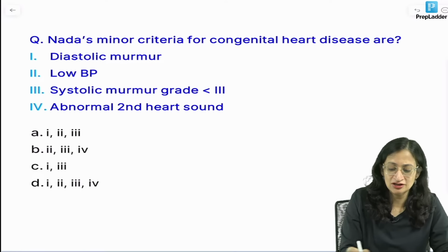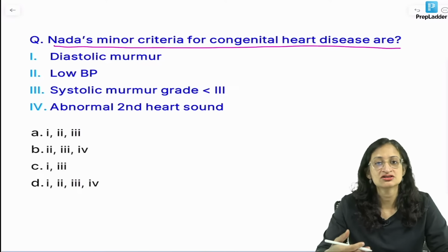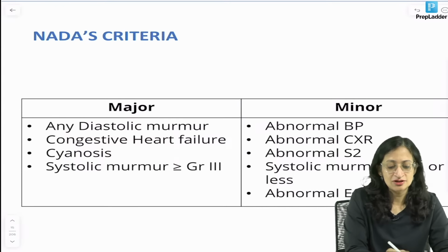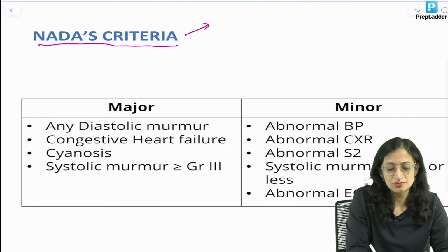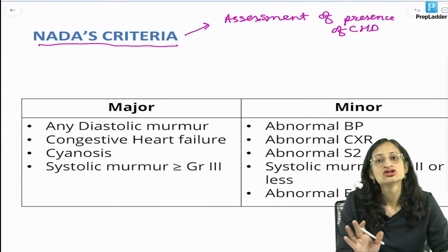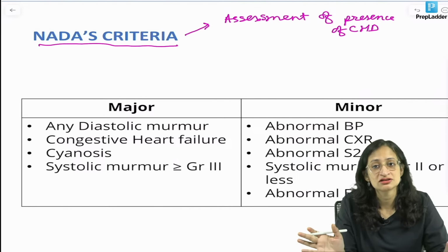NADA's minor criteria for congenital heart diseases are... So, before answering this question, let us see the NADA's criteria. We come back to answer this question. So, NADA's criteria basically is used for assessment of presence of congenital heart disease. It will just tell you whether a congenital heart disease is present or not and nothing more than that. So, you need either one major or two minor criteria to say yes, a congenital heart disease is present.